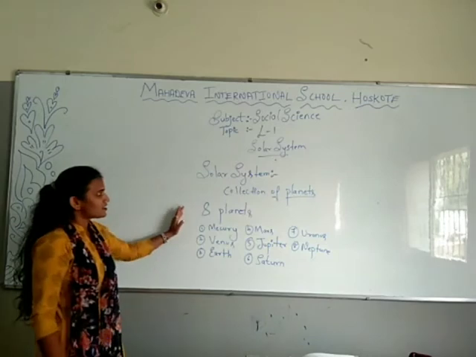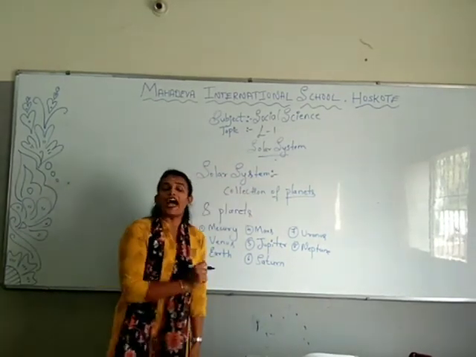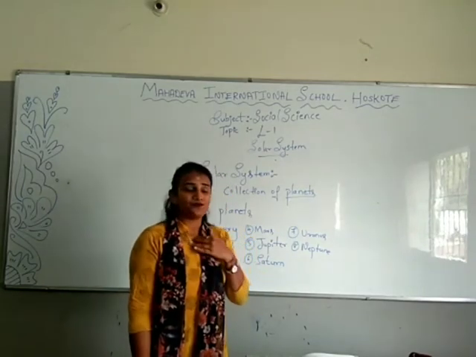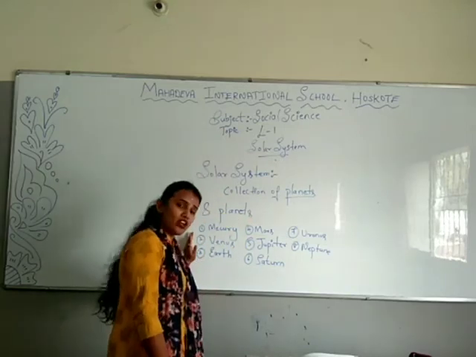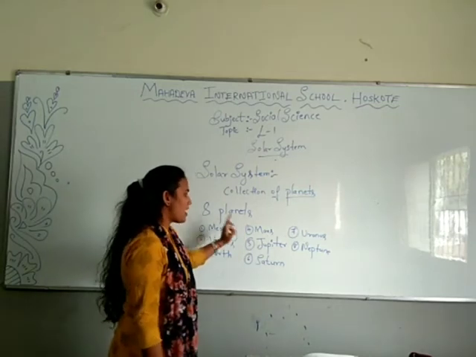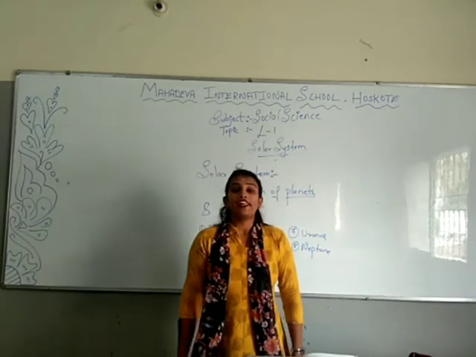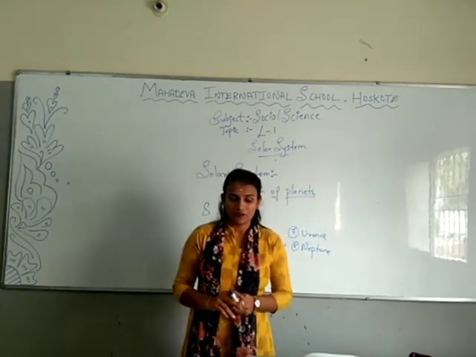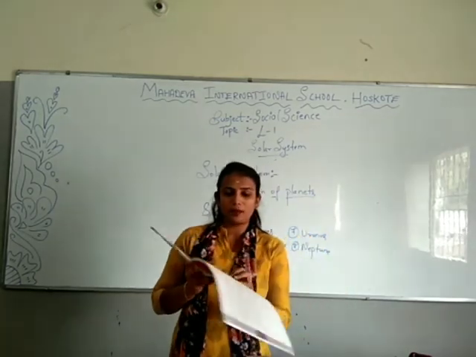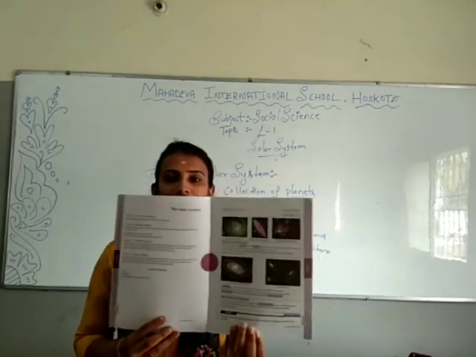Clear? What is solar system? Solar system is nothing but collection of planets. How many planets we have? We have 8 planets: Mercury, Venus, Earth, Mars, Jupiter, Saturn, Uranus and Neptune. Clear? Now everybody open page number 5.